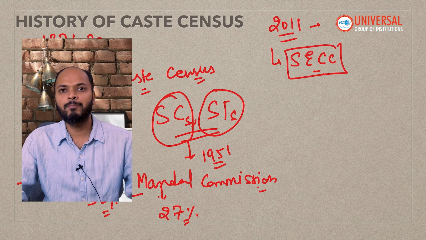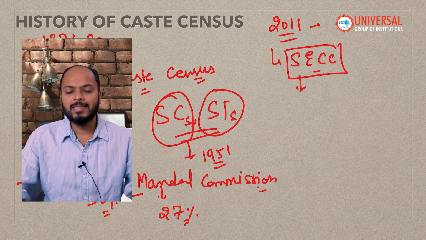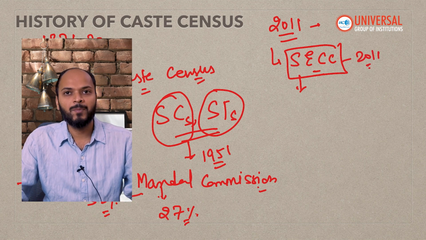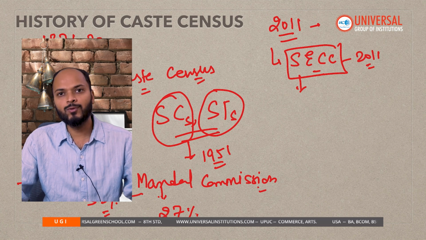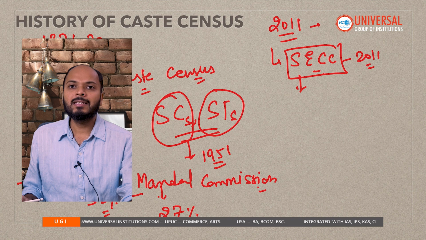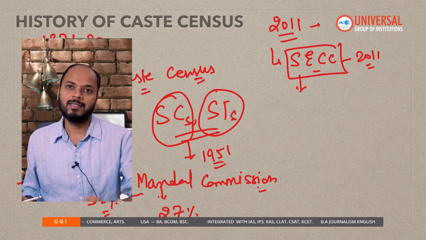In this parallel census, the government collected caste data, but the caste-related data of SECC 2011 was also not made public by the new government, that is the Narendra Modi government. And hence, since independence, we have not conducted any caste census.